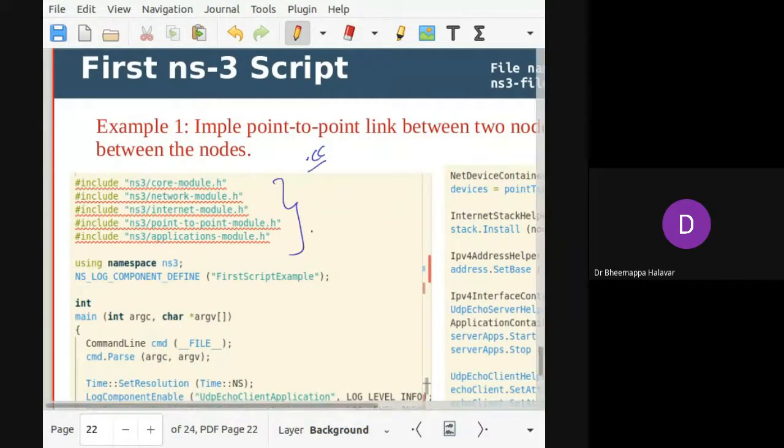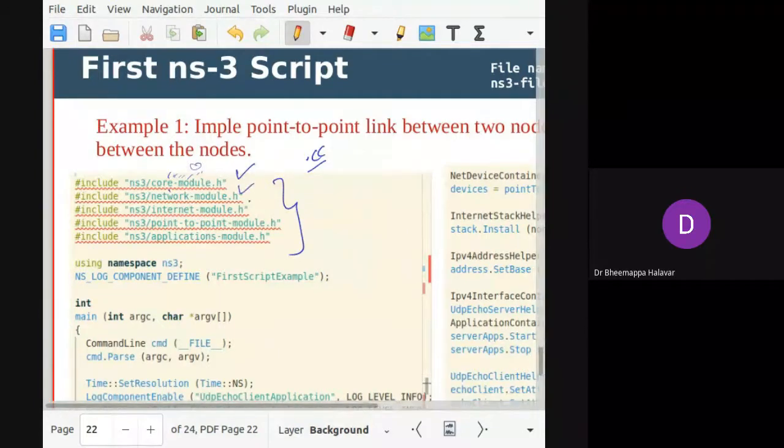Initially you have to include the libraries which will help with the simulation. The core model is the one which enables the models required at each network level. For example, if you have implemented TCP/IP, or Ethernet, then you use those inside it. So these are the maximum possible core models here.